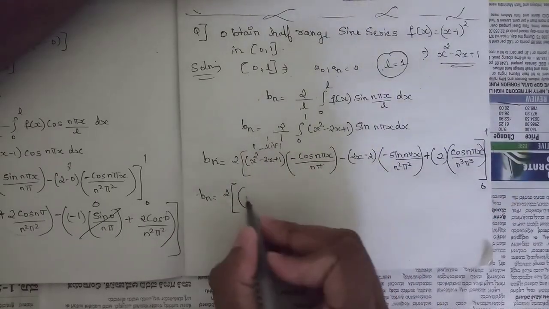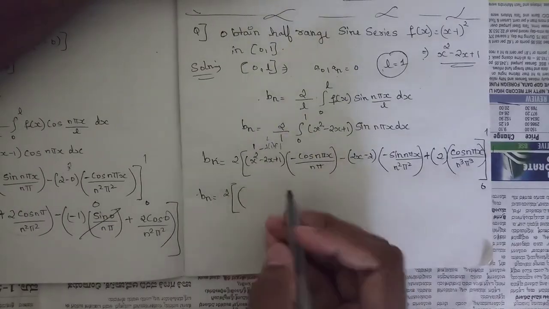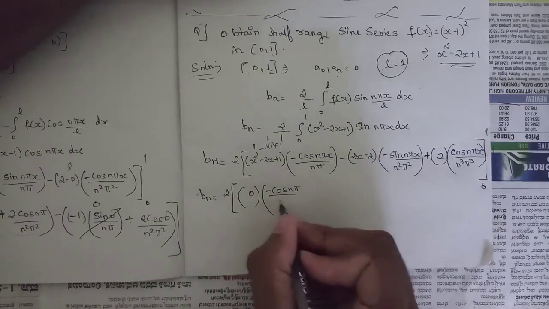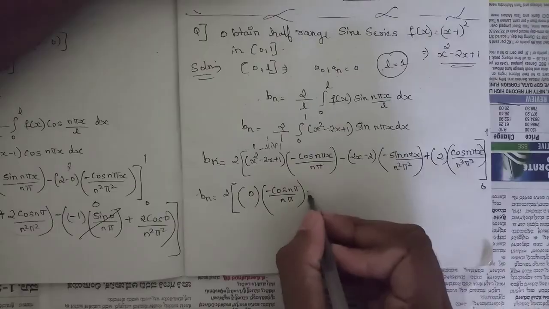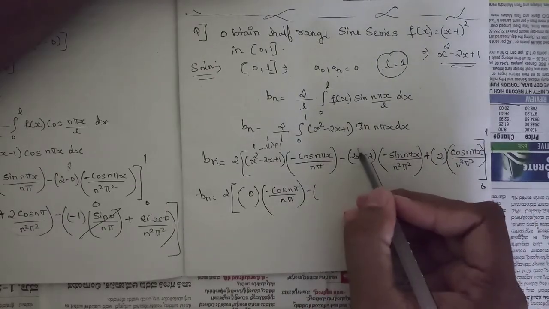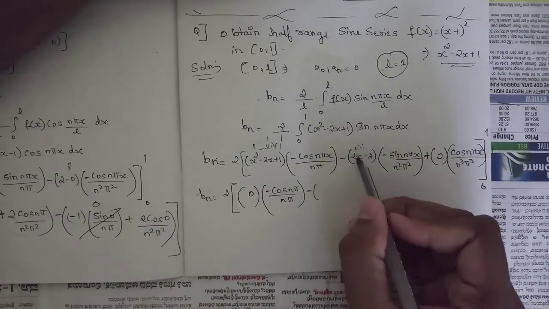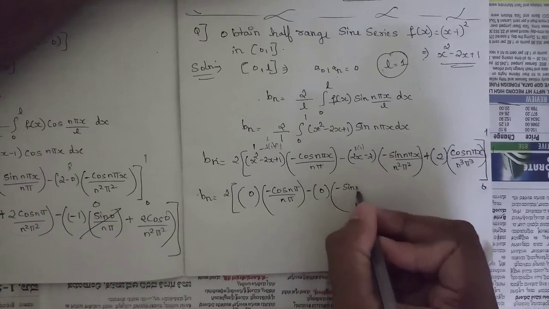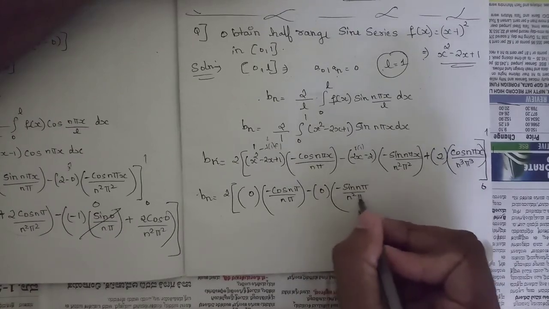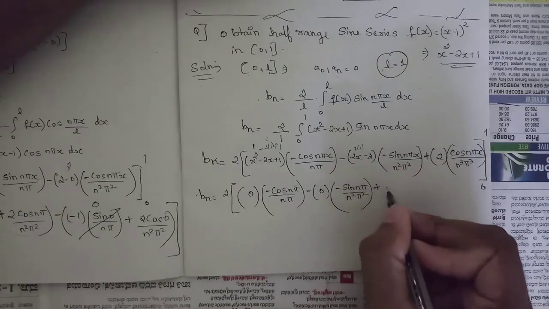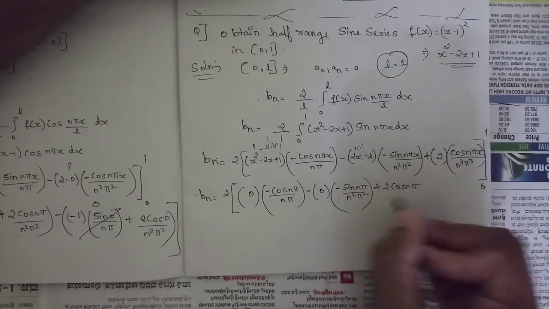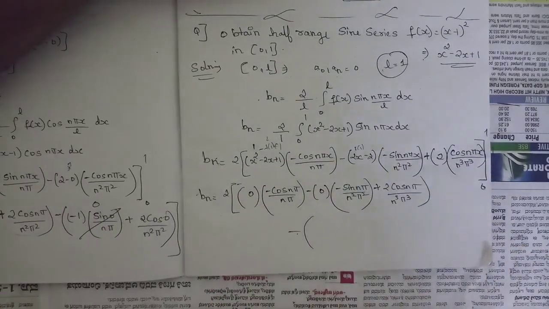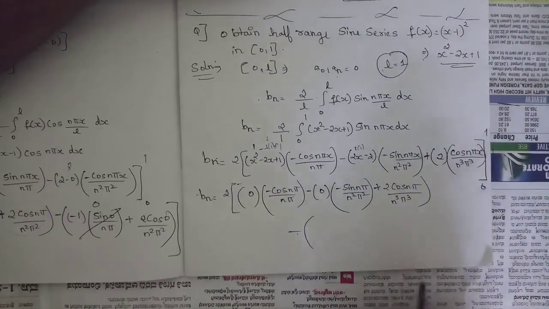So it's equal to 0 into minus cos n pi by n pi, minus of 2 into 1. 2 into 1 is 2, and 2 minus 2 is 0 again, minus sin n pi by n square pi square, plus 2 cos n pi by n cube pi cube, minus the lower limit, that is 0.